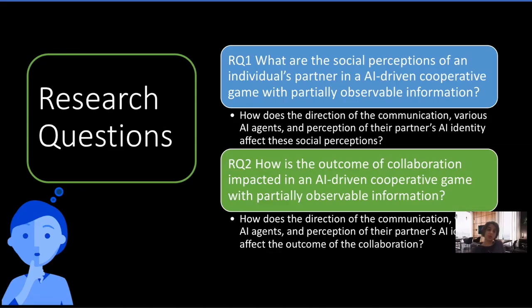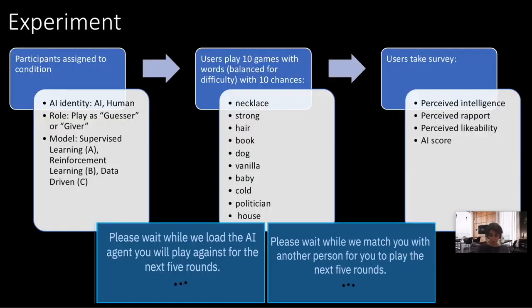So we were really interested in how the direction of communication, various AI agents, and the perception of their partner's AI identity affect social perceptions of their partner and also impact gameplay outcome. We ran an experiment in which participants were assigned to different conditions. They were told they were either playing against an AI or a human. They played as a guesser or a giver, and they were assigned to one of the models I just described. They also played 10 different games, and then they took a survey on intelligence, rapport, likability, and then an AI score.